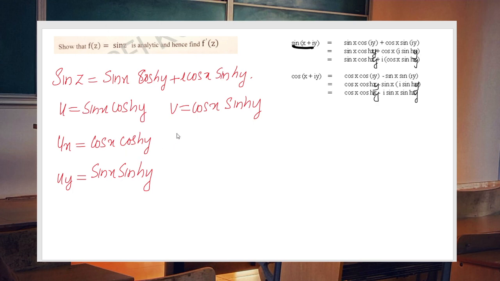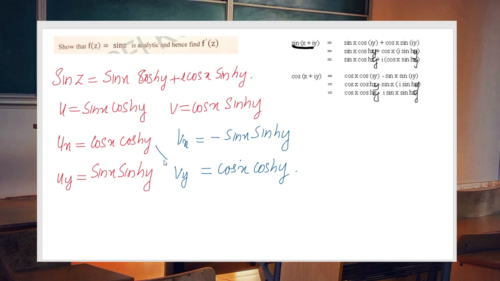Now vx is equal to minus sin x sinh y and vy is equal to cos x cosh y.